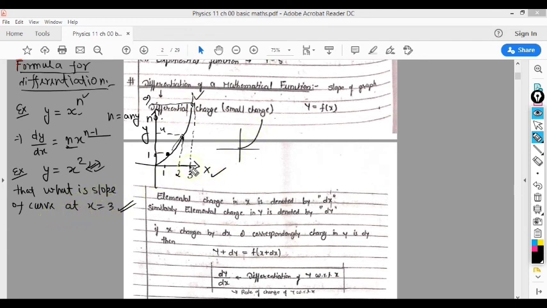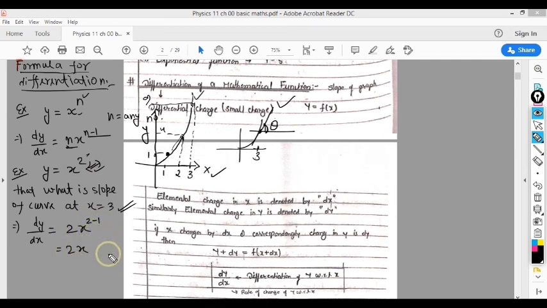Here I am asking, at x equal to 3, what is the slope of the graph? Slope is the angle with the horizontal made by the tangent at that point. So I am asking whether it is more curved or less. The formula for slope or differentiation is dy over dx equal to 2 times x to the power 2 minus 1, whatever power is mentioned, that power is written in front and then that power minus 1.